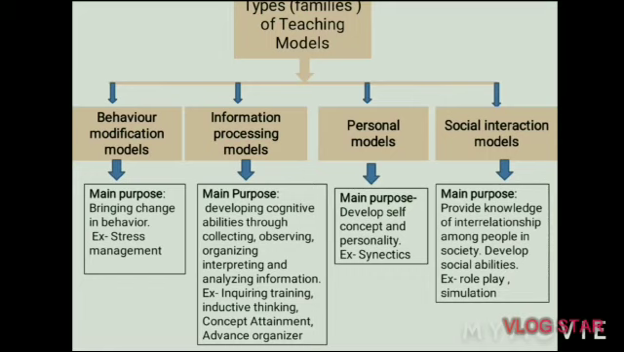And in the next session, in part 2, we will discuss Bruner's model of teaching for meaningful learning, that is the concept attainment model of Bruner.